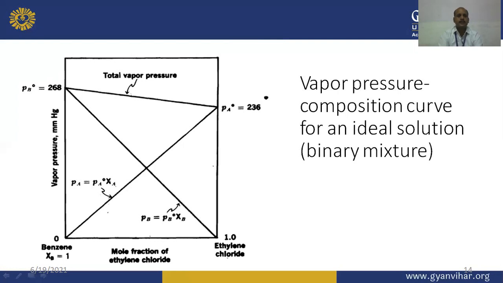The total vapor pressure is drawn as the line above, and PB naught is given as 260 and PA naught as 236 at 60 degrees centigrade. As per Raoult's law, vapor pressure and mole fraction of ethylene chloride are plotted in this graph. This is the vapor pressure composition curve plotted between vapor pressure in millimeter mercury and mole fraction of different components.